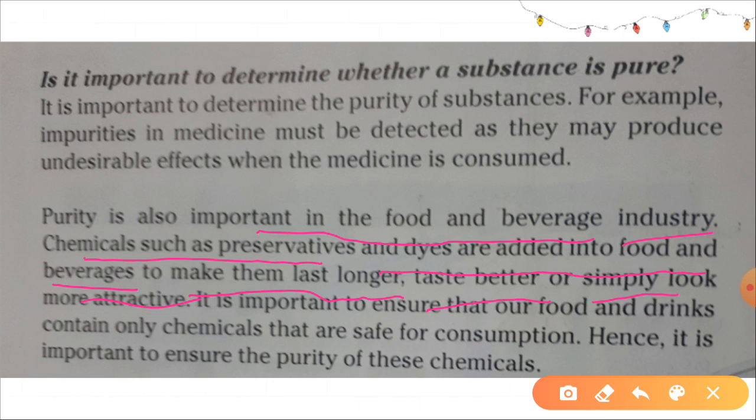For example, the ketchup you buy from the market has a very attractive color. You can also make tomato ketchup at home, but the color is not attractive, so they add color, flavors, and preservatives. It is important to ensure that our food and drinks contain only chemicals that are safe for consumption. Hence, it is important to ensure the purity of these chemicals.